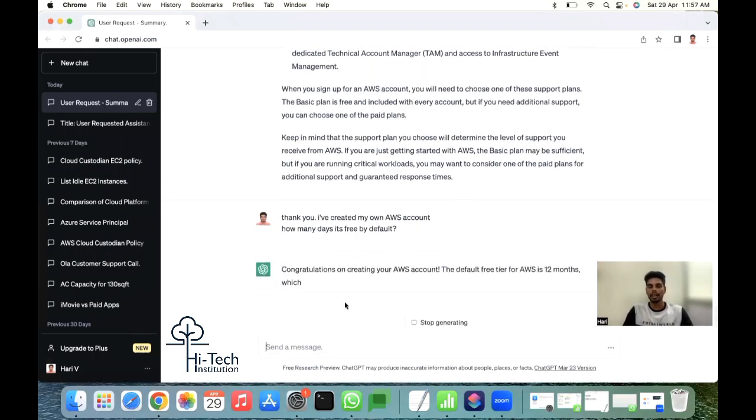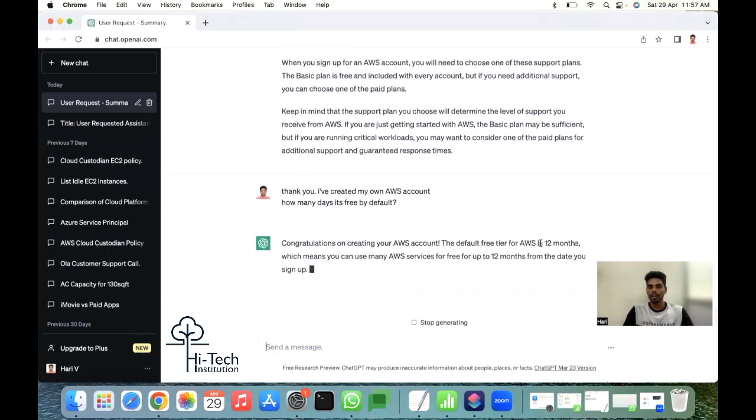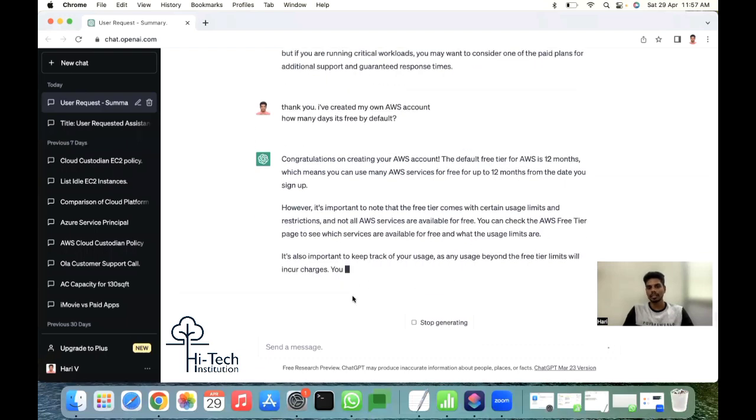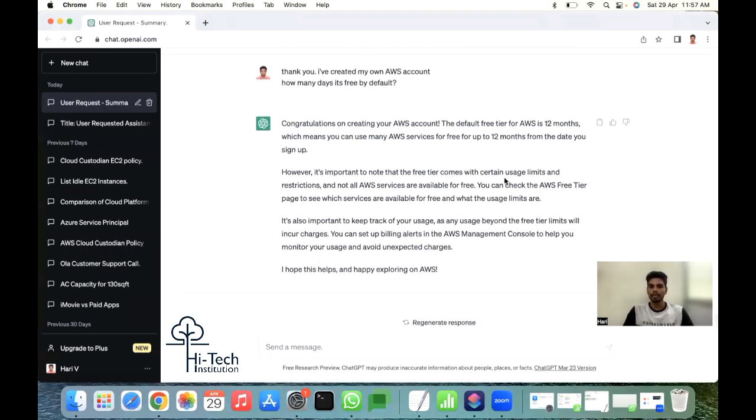I'm asking, hey, I'm created. Congratulations, you have created an AWS account. Okay, it's free for 12 months, literally 1 year. Each and every service has some limit. See, 12-month date of sign up. It's important that free tier comes with certain limits.